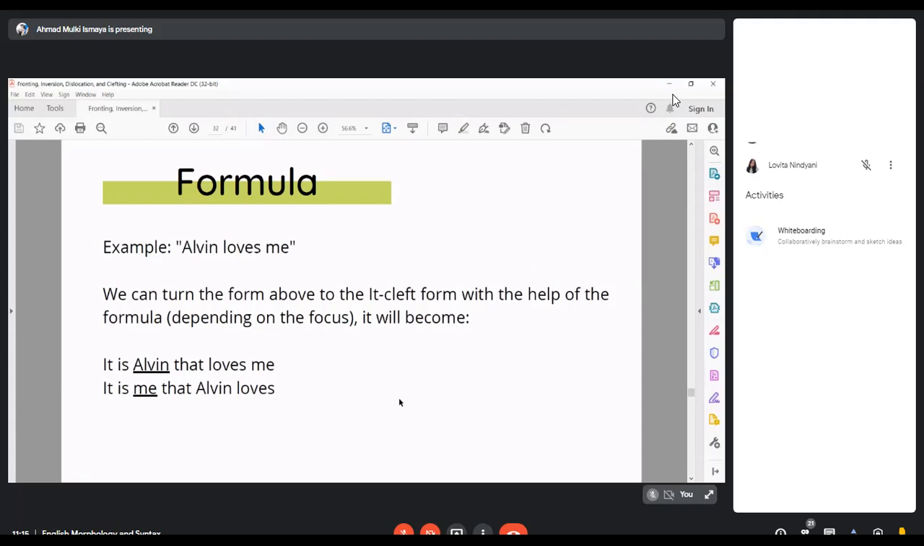For example, Alvin loves me. So it's the normal form. When we want to turn this into a cleft sentence to emphasize one of the elements, we can say it is Alvin that loves me, or it is me that Alvin loves. So there's a difference. When we want to focus on Alvin, we use it is Alvin that loves me, and if we want to emphasize me, it is me that Alvin loves.